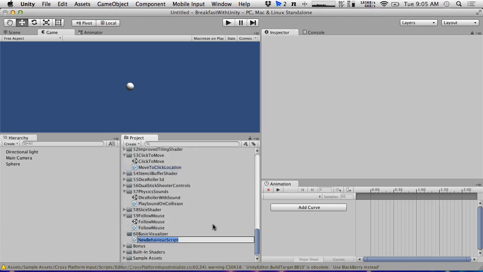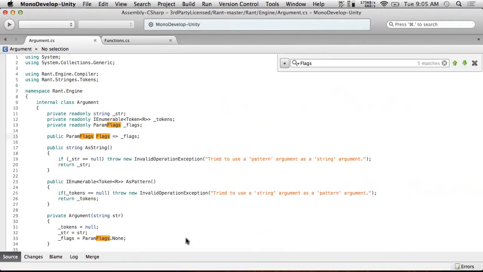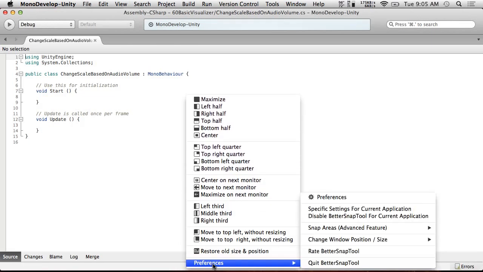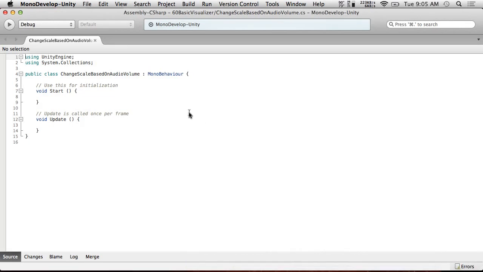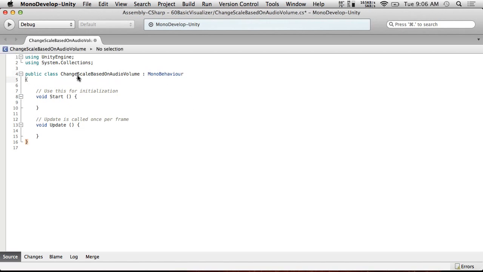Called resize, or change scale based on audio volume. I'm going to be very specific because we're not going to be doing the frequency distribution stuff on this one. This is just going to be a very basic visualizer. All it does is take the raw volume of whatever is happening on that frame and put it on the screen. We may do some smoothing and other things in a moment too, but we're going to just start with that, and that's all I'm going to promise on this episode at least.